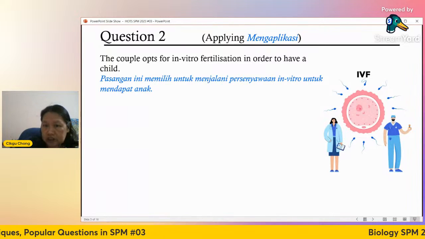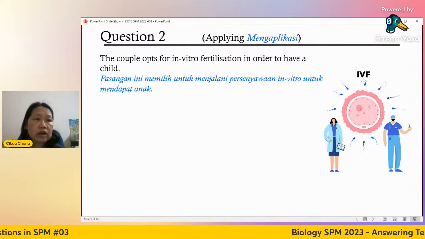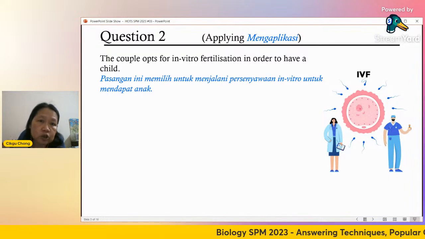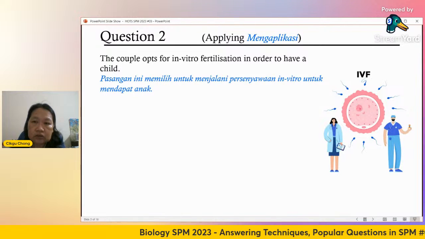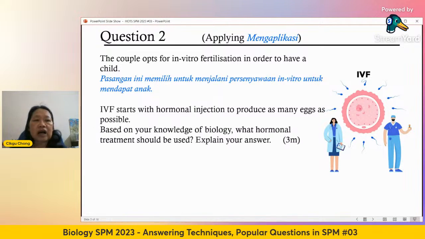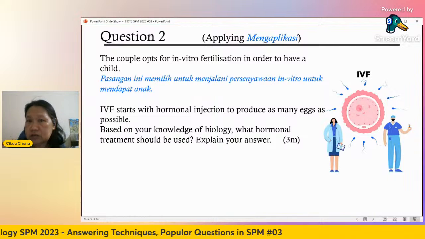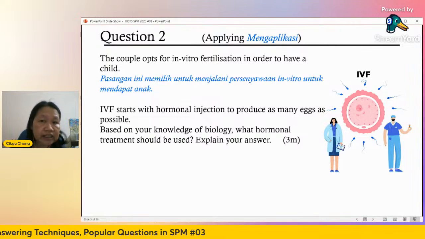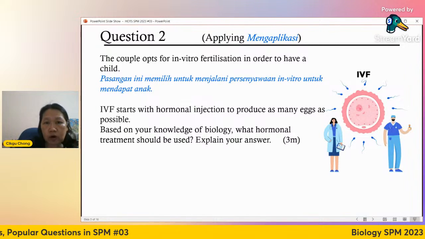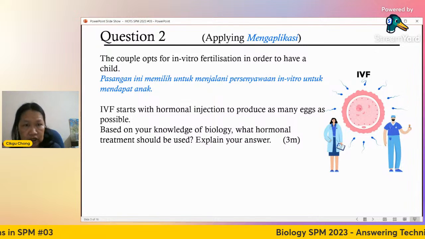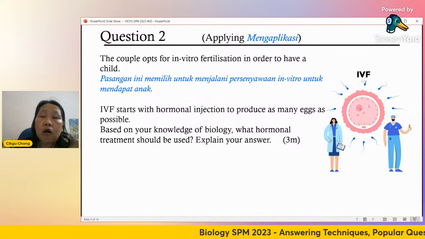So it's the same question just now, continuous, in order to have a child. So IVF, you should know what IVF is, alright? So that's why you need to revise. So IVF starts with hormonal injection. Before you start the IVF procedure, it takes a few months. 3 months before you undergo this procedure, the woman has to be given hormone injection.